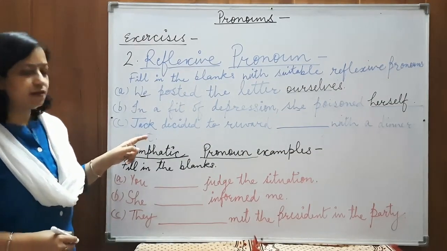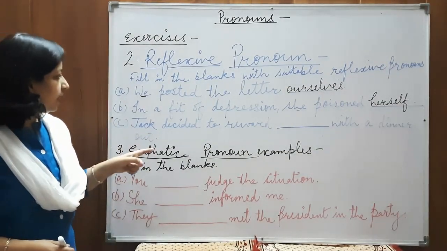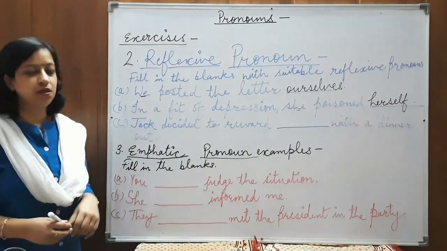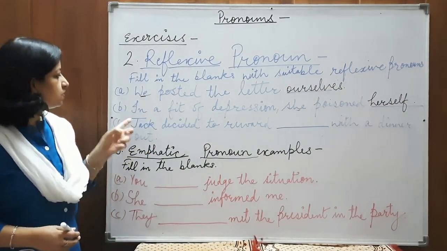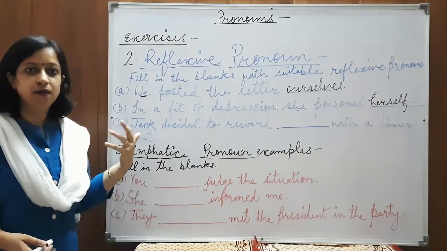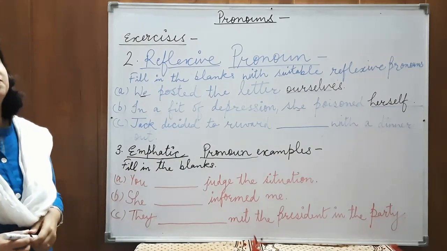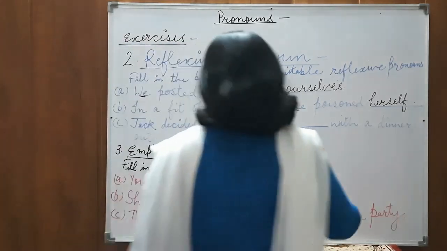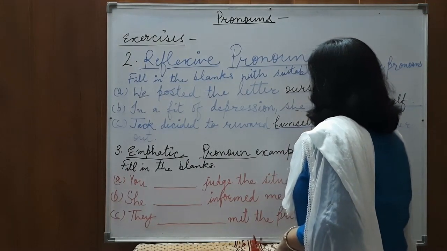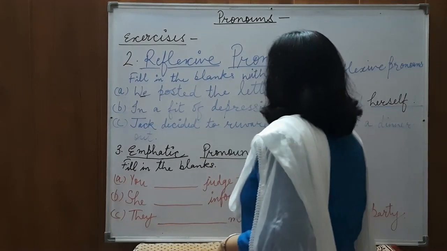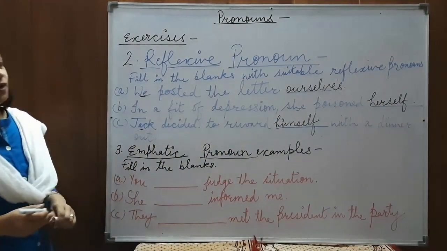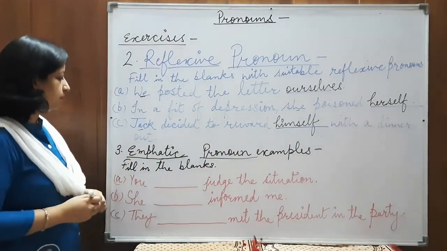Now we'll see the third sentence. Jack decided to reward himself with a dinner out. Jack is our subject, so Jack decided to reward himself. Jack seems to be a boy, so for a boy, himself. We have used himself for Jack. I think all these sentences are clear.